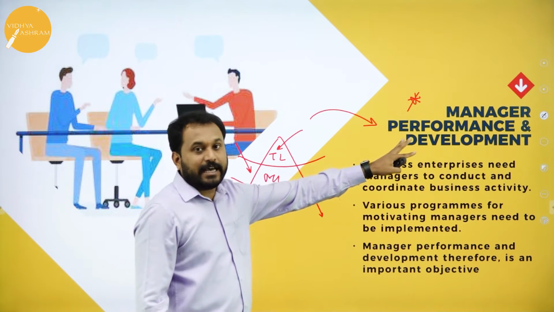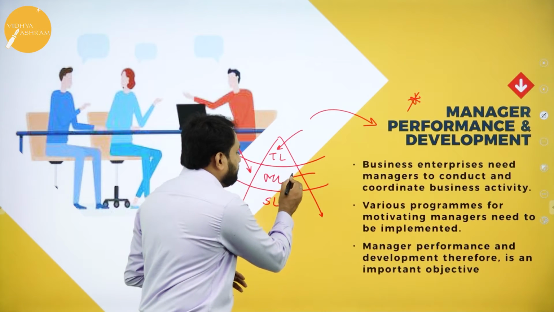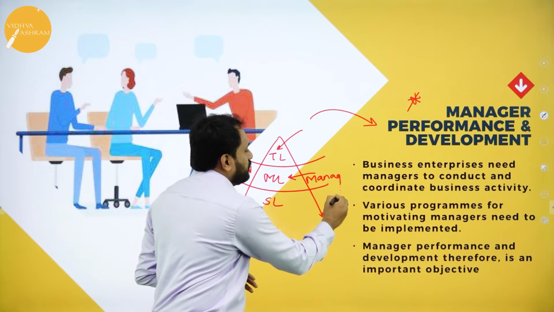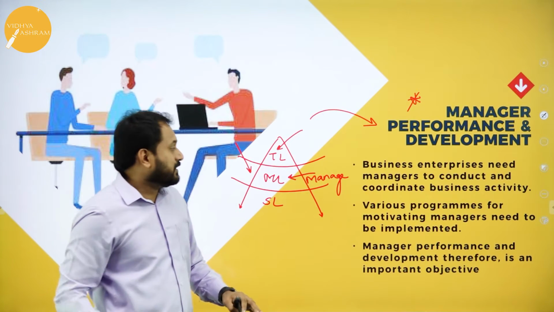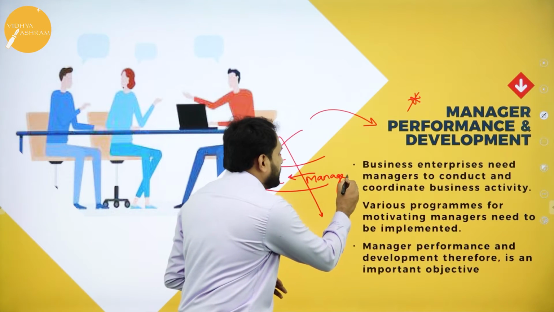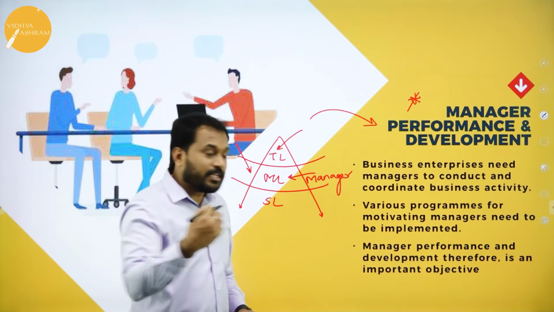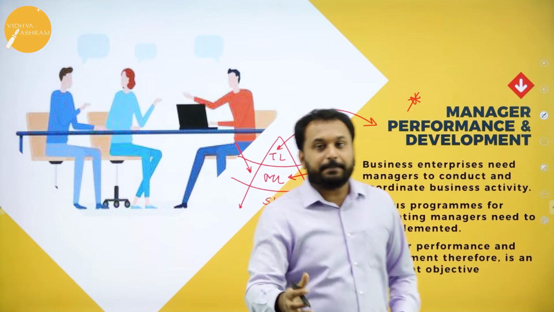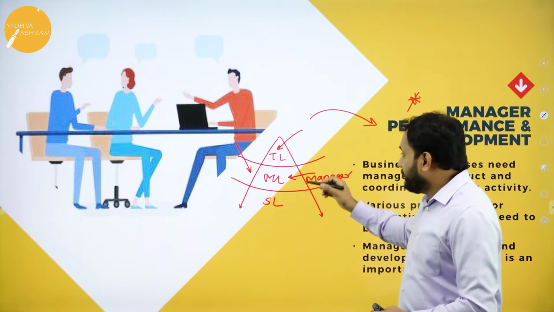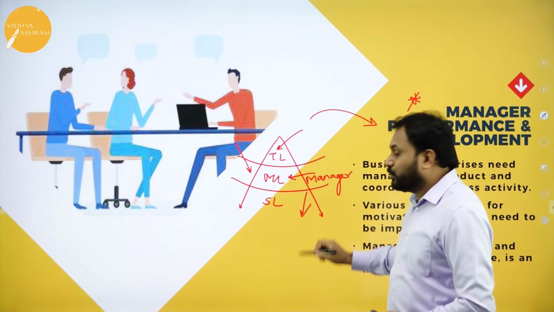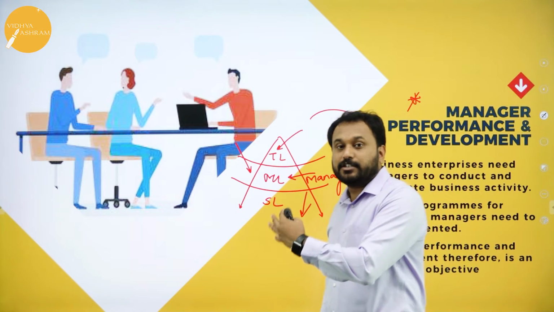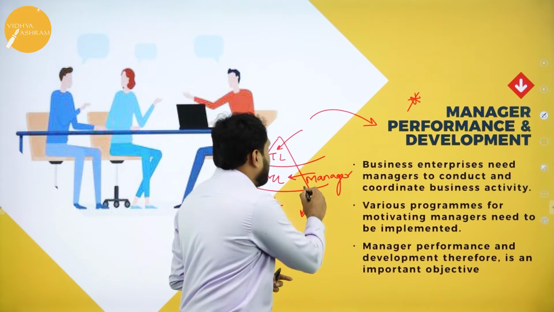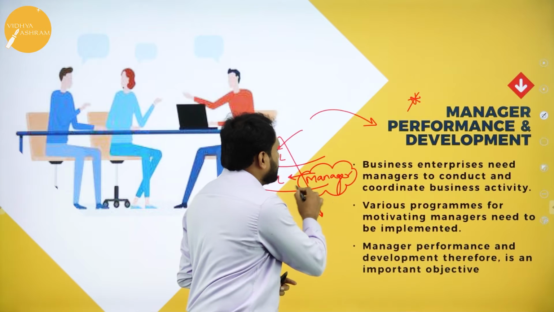And the manager is there, no? The manager is always in the middle level. He will manage all the work, right? Now here the manager is there. Let's go with this. This manager's performance should be developed. The reason is, only when he is good can he get the work done through others. That is why your objective is to have a manager who performs really well.